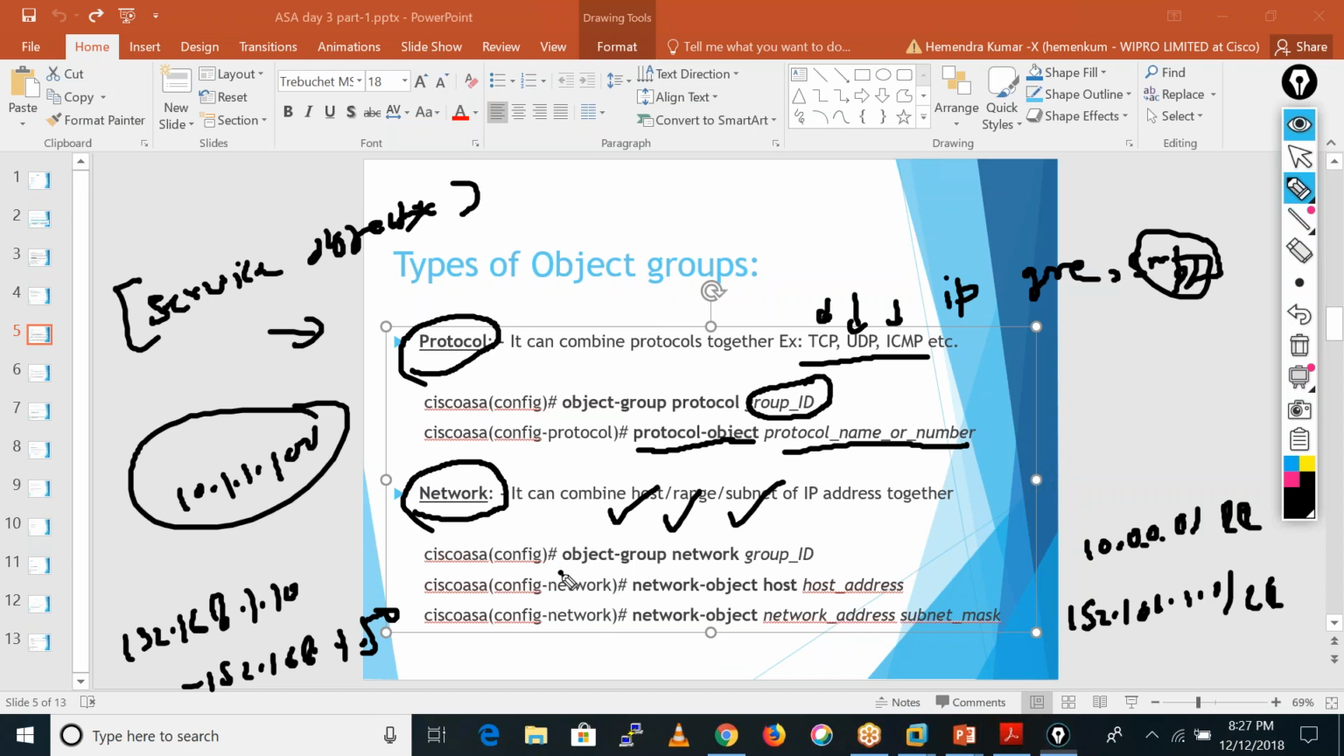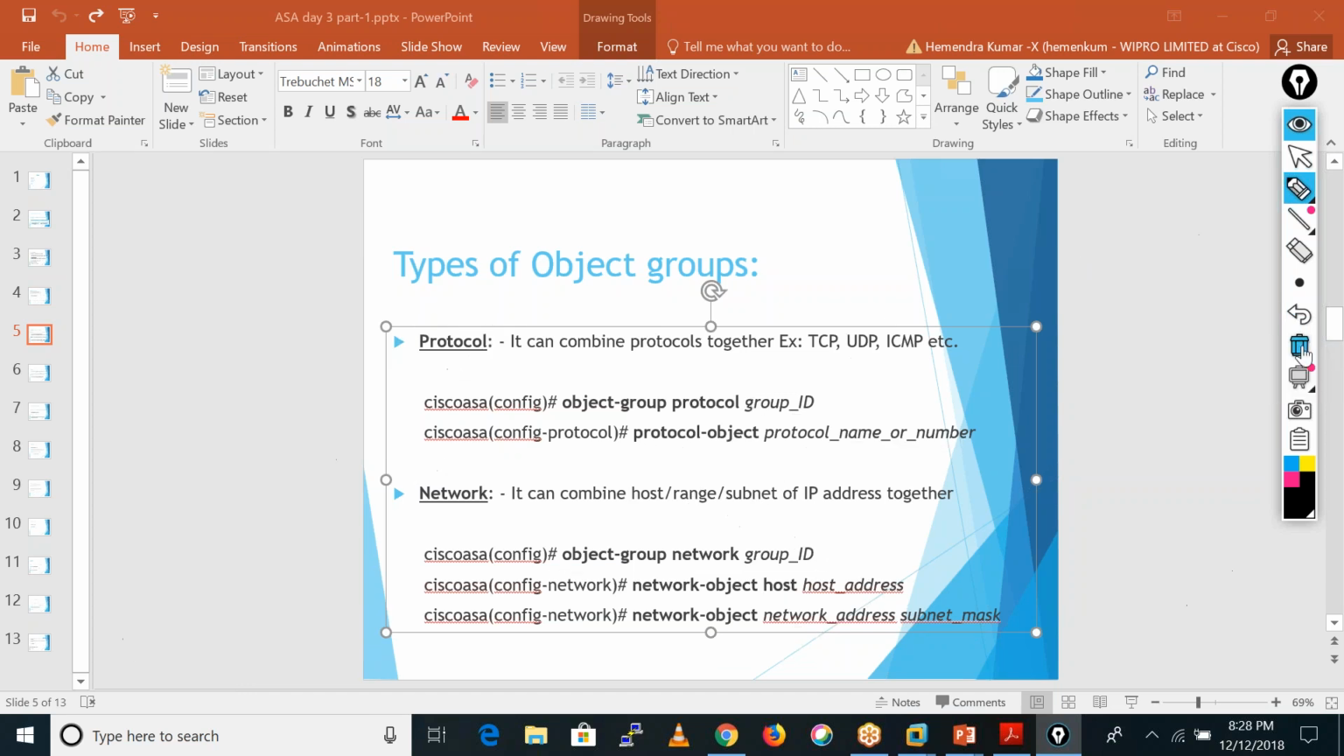This is the command to write these object groups: object-group, then network. Here we define the name; we can use inside, outside, DMZ, servers, any name. After that, if we want to include a host, we can give it this way. If we want to add a network, we give the network address and the subnet mask. These are the ways we can create these things.